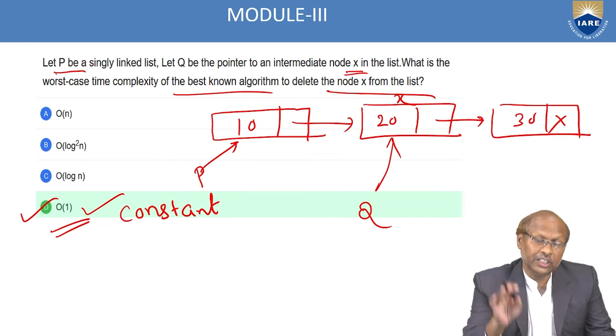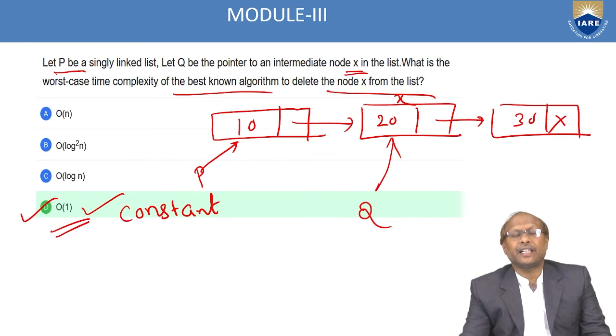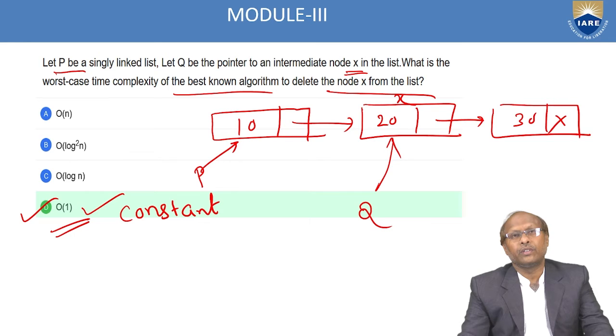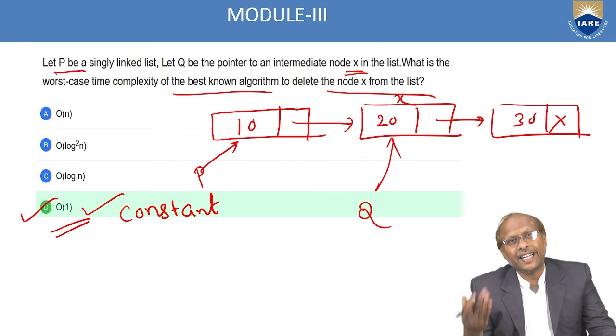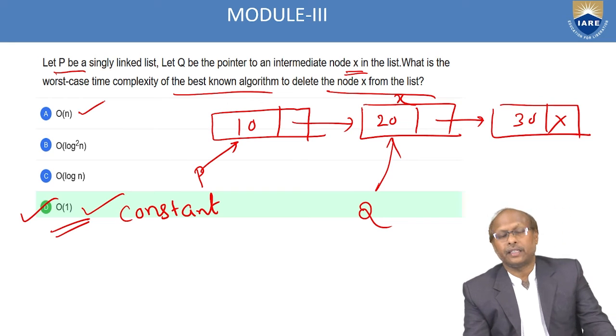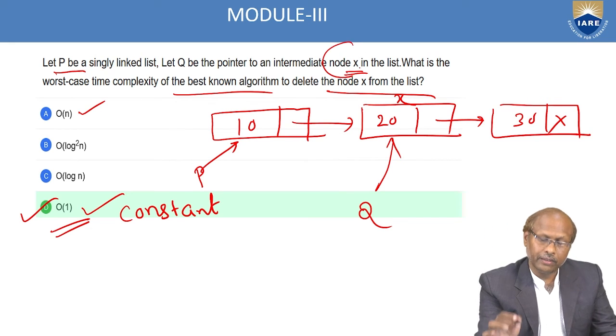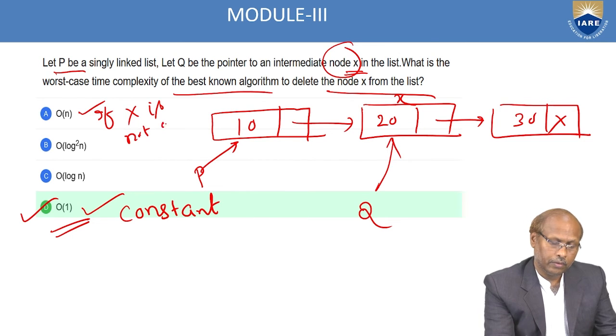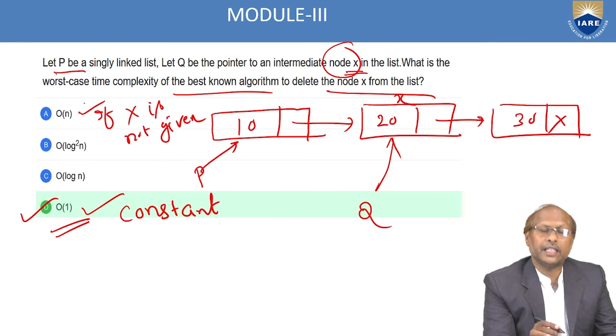If the address is not given, in that case you have to search from the beginning till the data is found. So to find the nth element, in that case, it is order of n. If X is not given, in that case order of n.